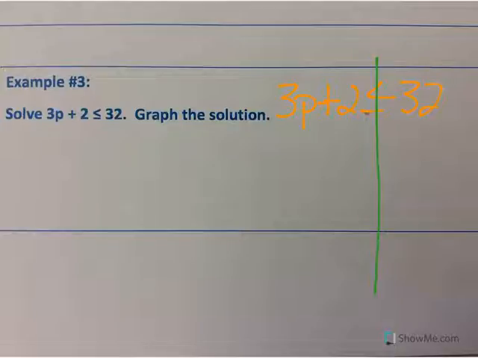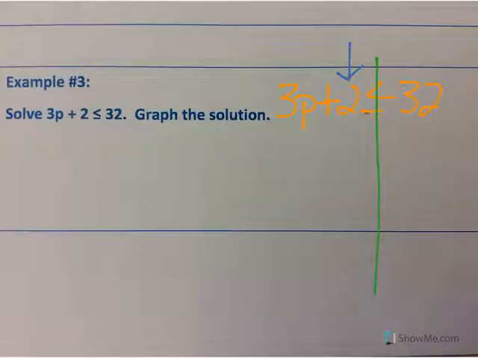Draw a line right down the sign, dividing left side and right side. Again, we don't want to get rid of the coefficient first, in this case the 3. We want to get rid of all the constants. We want to get those like terms together. So I want to get rid of this plus 2 first.